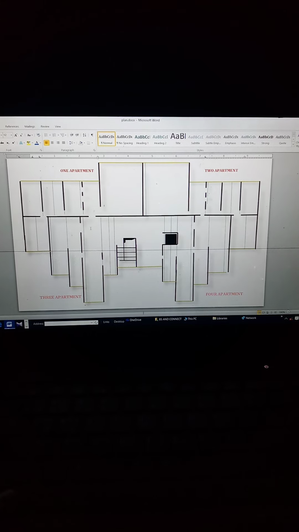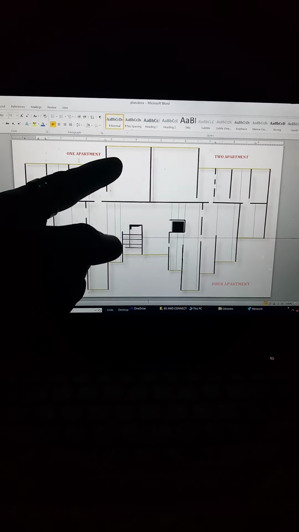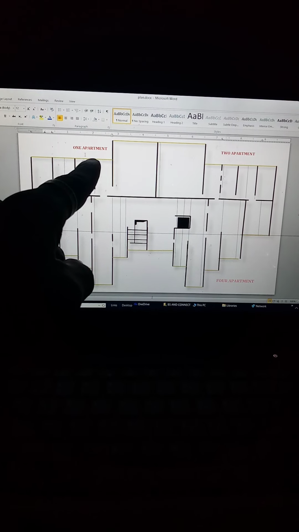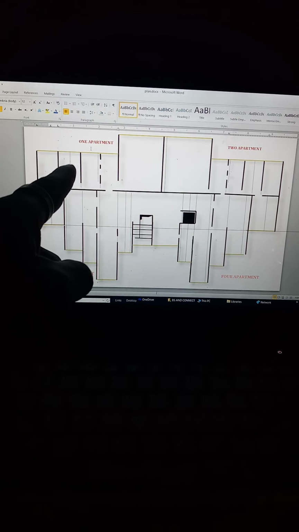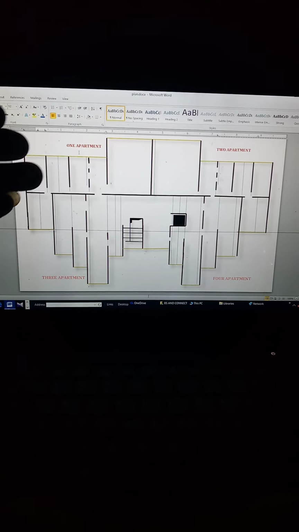Like let's say, okay, now the cursor. Like this. This are the parlor. Now the parlor. This are the kitchen. This are the toilets. The next one, this na room. This na room. This na room. Make up on one apartment.